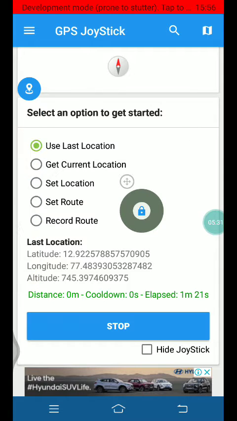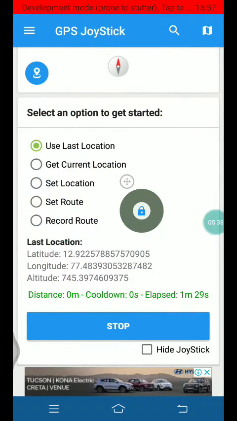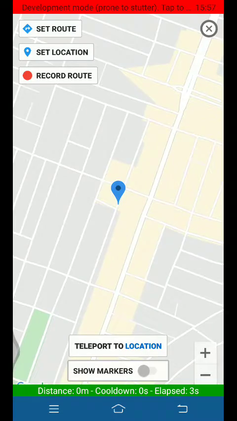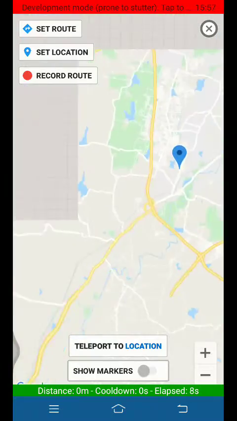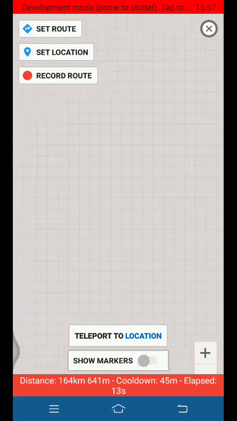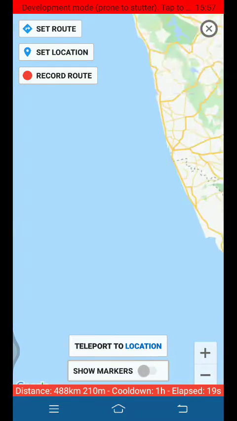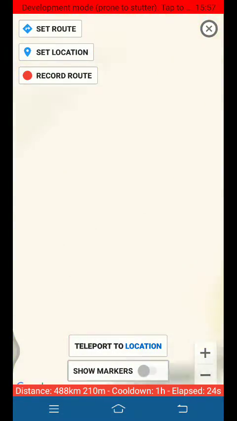When I go to location, you can turn it off and see the gyms, and when you put the location, you can take it anywhere when you press the first button. And second, where you have to put the location. I will put it here, and you go fast scrolling. I will put the location.